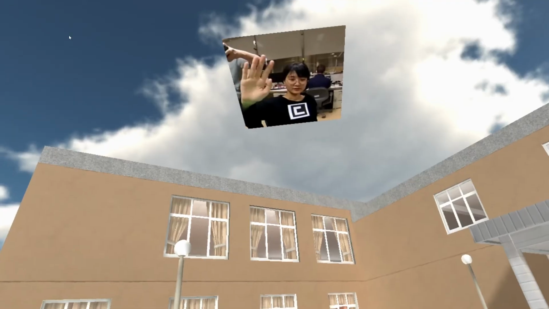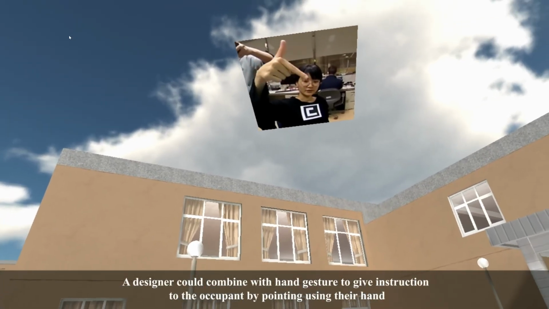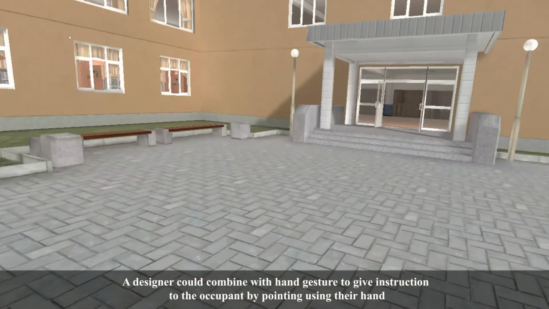To make use of it, a designer could combine it with hand gestures to give instructions to the occupant by pointing using the hand.